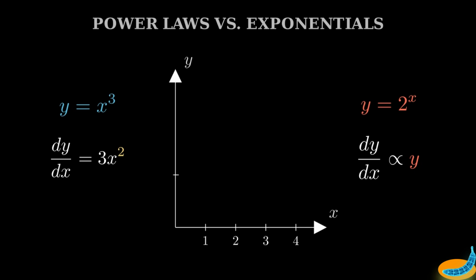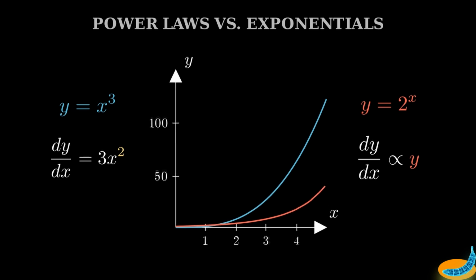In the blue corner, representing power laws, y equals x cubed. And in the red corner, representing exponential replication, y equals 2 to the power of x. Once they gain momentum, the power law completely crushes the exponential function. If you stopped looking here, you would think power laws rule.